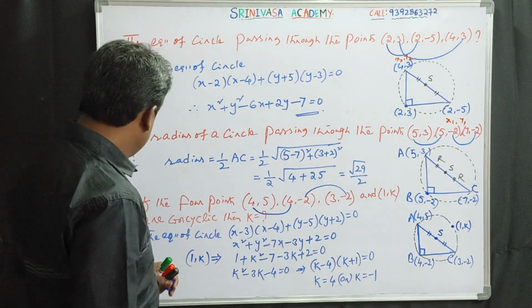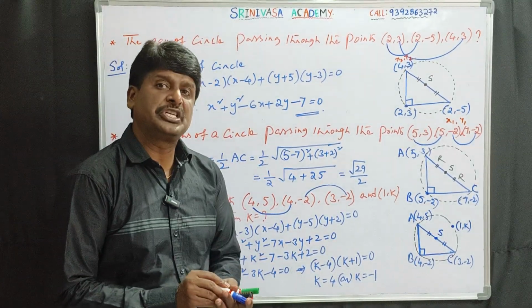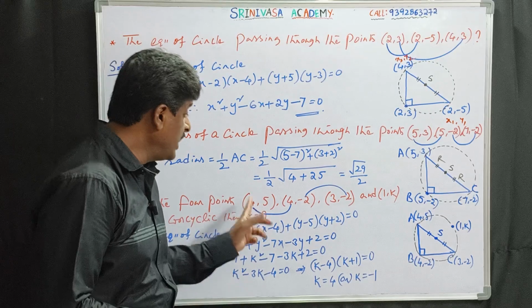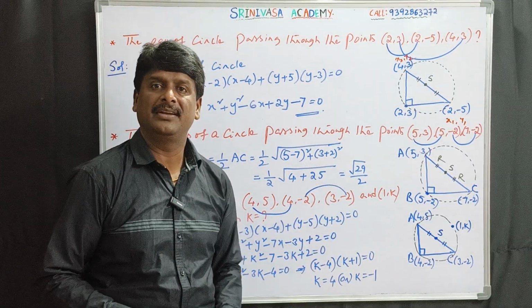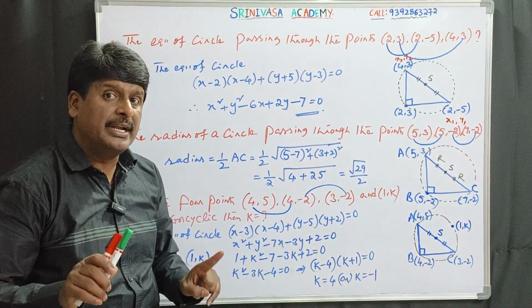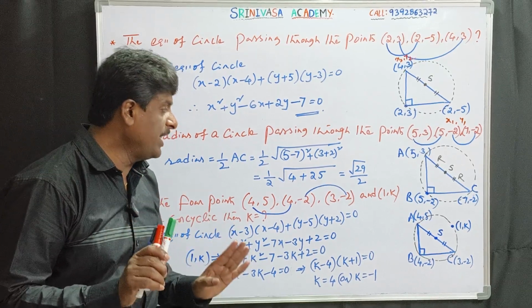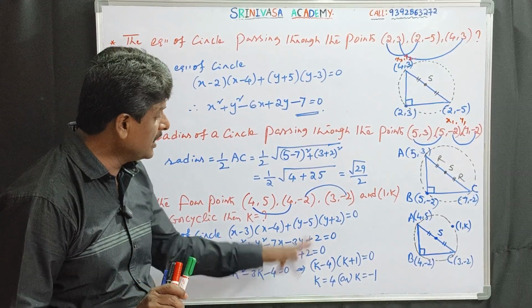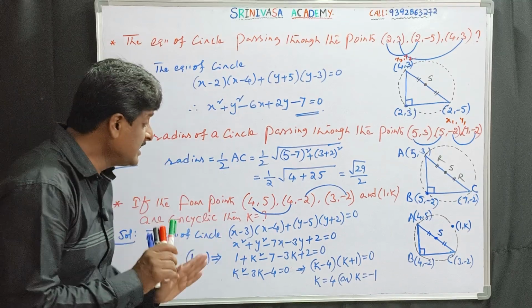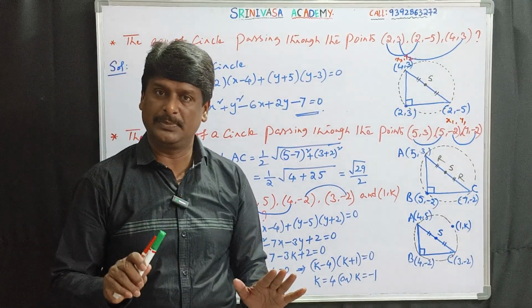So this is the procedure to find the k value when such 4 points are given. Here we can avoid finding the equation of the circle. So without finding the equation of the circle, we can calculate the k value. So this is the advantage of this concept.